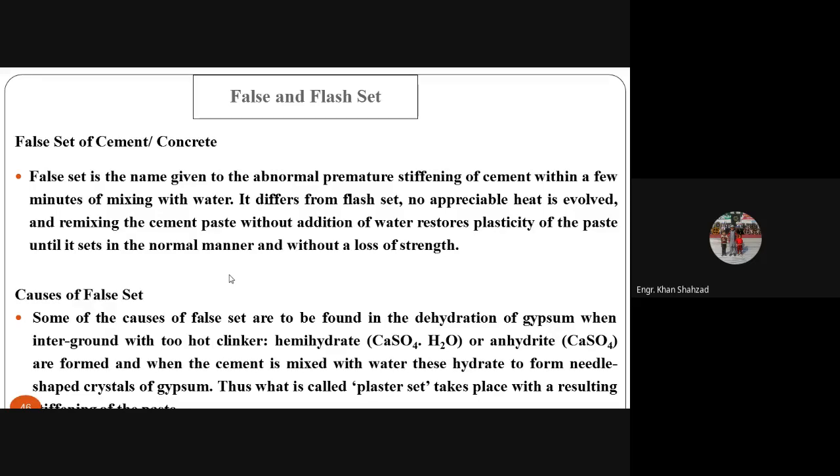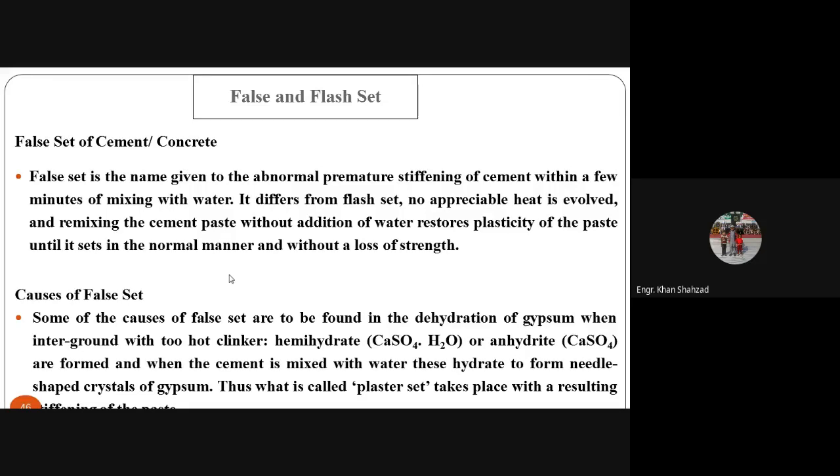False set is the name given to the abnormal premature stiffening of the cement within a few minutes of mixing with water. When we add water to the coarse aggregate, fine aggregate and cement, this type of setting takes place in the concrete. It differs from flash setting. How does it differ? In false set, no appreciable heat is evolved, whereas in flash setting, heat is evolved from the concrete.